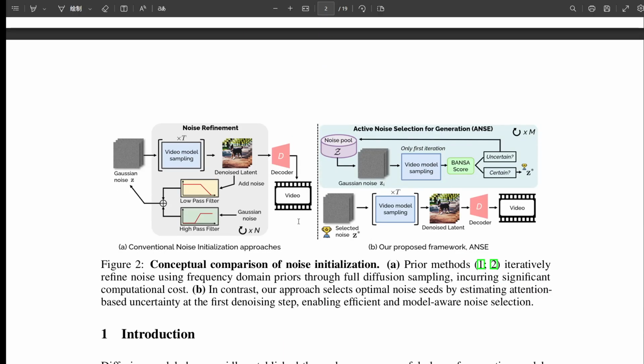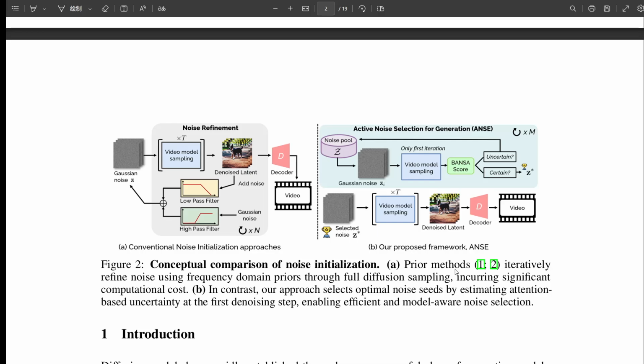generation process. Attention maps. Why attention? Isn't the model outputting noise predictions? Why not look there? That's a really sharp question, and it's key to their innovation. While the output is noise, the attention layers are where the model is doing complex reasoning. It's where it aligns the text prompt with visual elements and tries to keep things consistent across frames. Okay, so attention is where the semantic understanding and structure emerge.